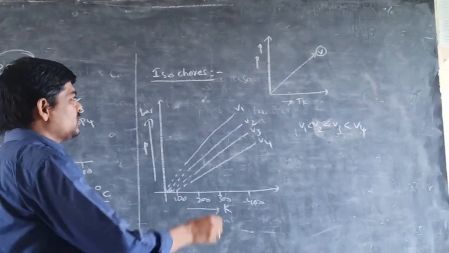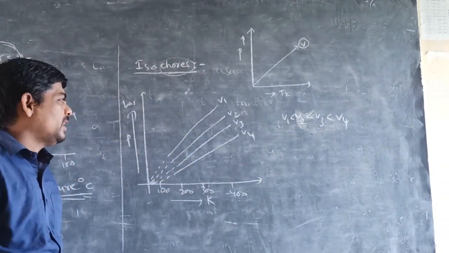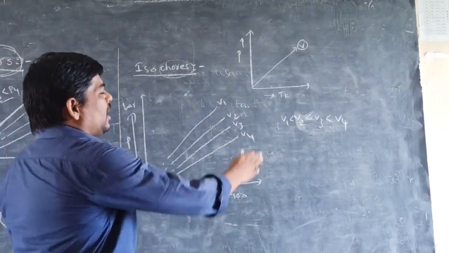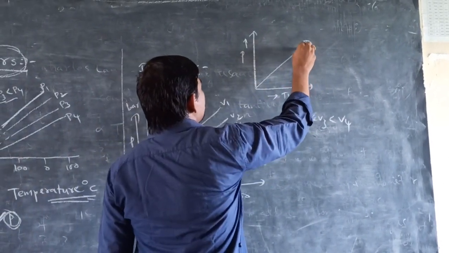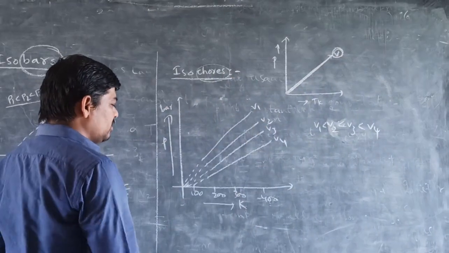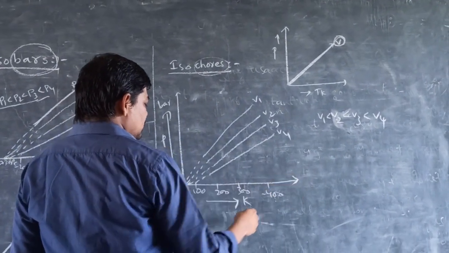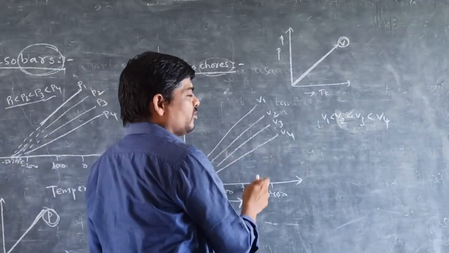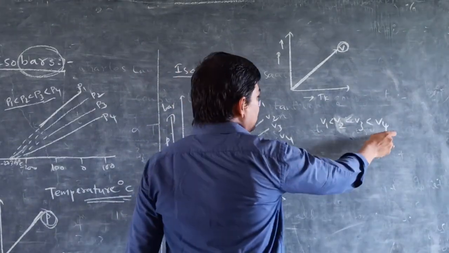Next, isochores. Iso-chore means constant volume. The graph is drawn between pressure and absolute temperature at constant volume. This explains the isochores. For example, if we take temperature in the Kelvin scale, it is drawn on the x-axis, and pressure on the y-axis. The graph should be like this. Here V1, V2, V3, V4 are the plots. V1 is less than V2, V2 is less than V3, and V3 is less than V4.